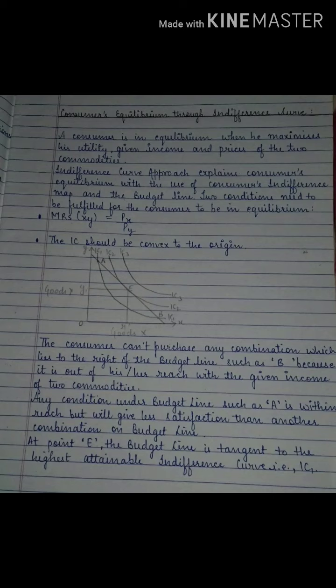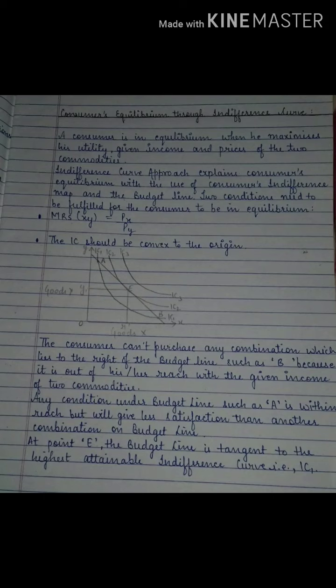Now we'll move on to the next topic, consumer's equilibrium through indifference curve. Same, it is the budget line only, but now we will see how the consumer attains equilibrium in the indifference curve. Okay, now a consumer is in equilibrium when he maximizes his utility. Fine, maximizes his utility, that means when he consumes the maximum amount of units of the commodity in a given income. That means the income which he has and the price which is available in the market.